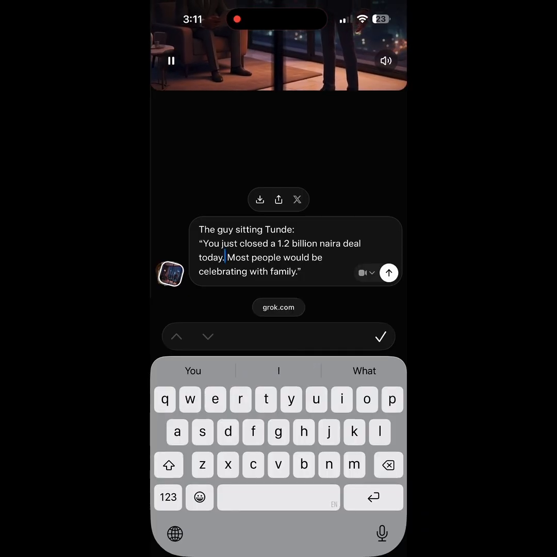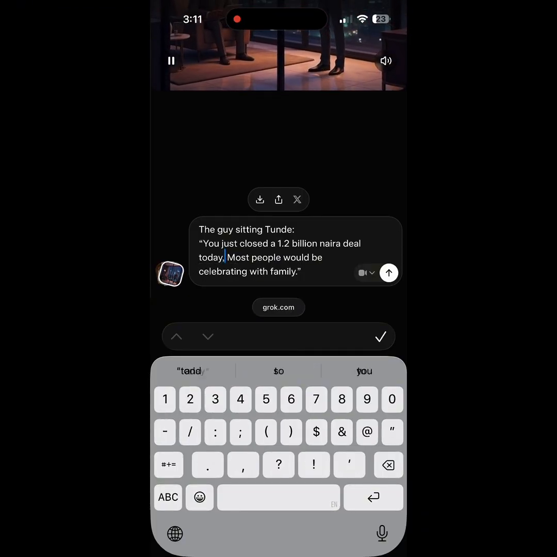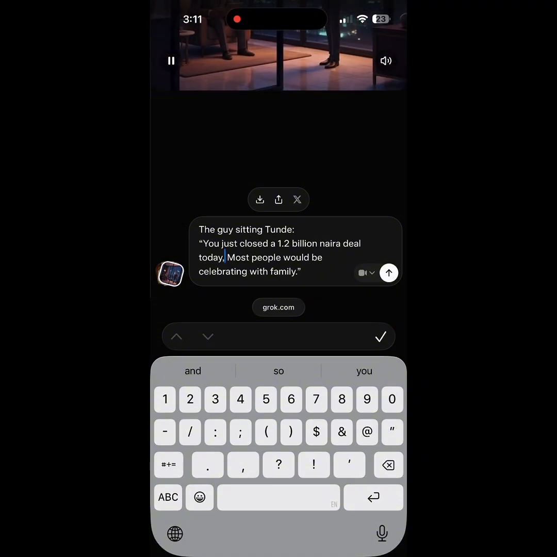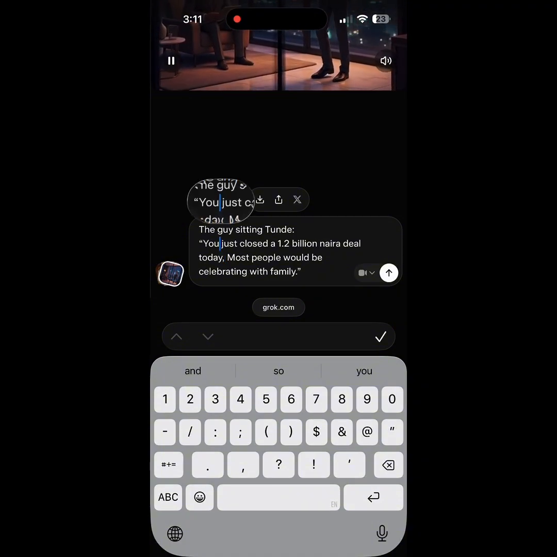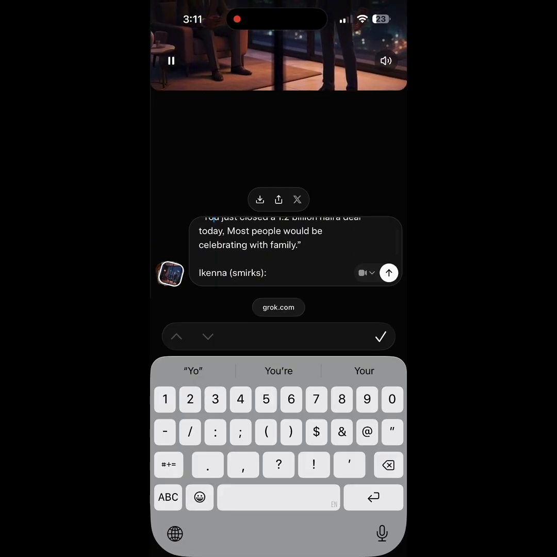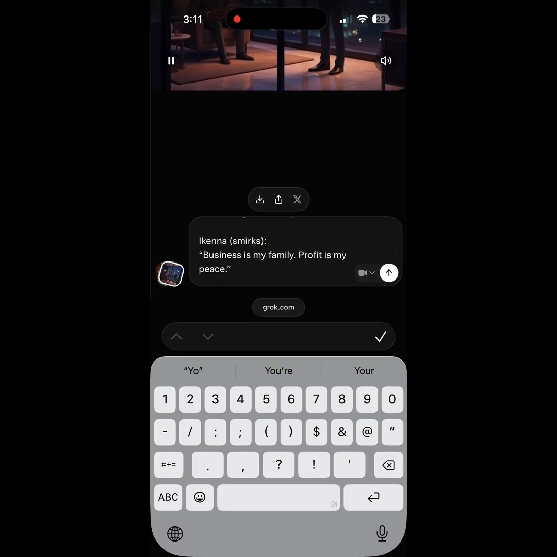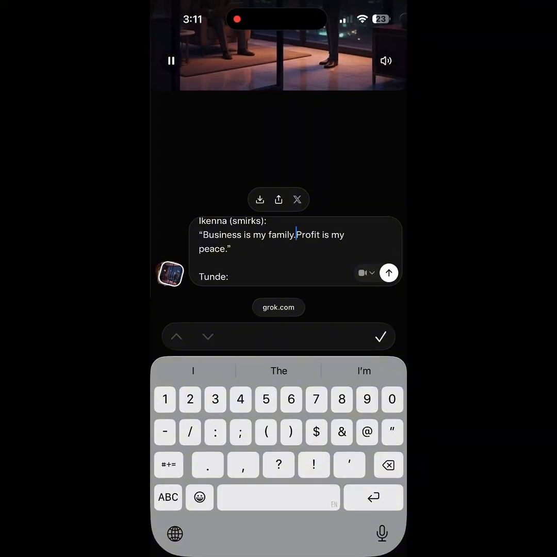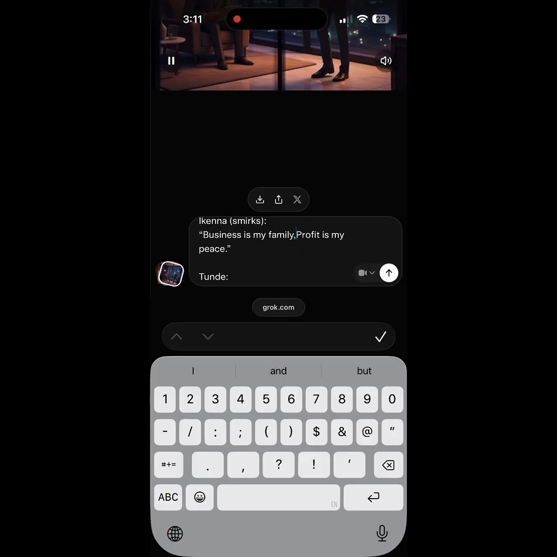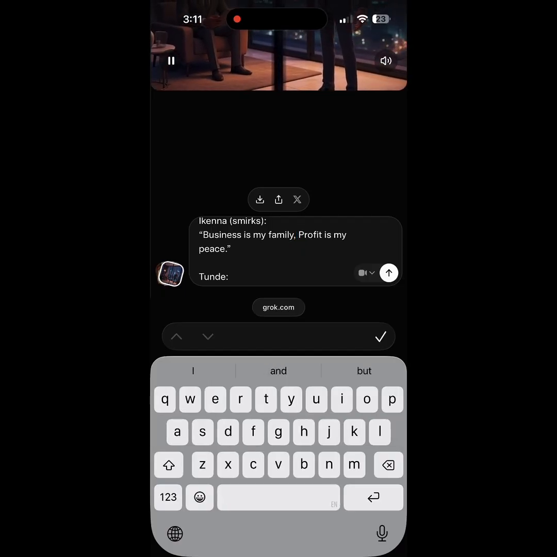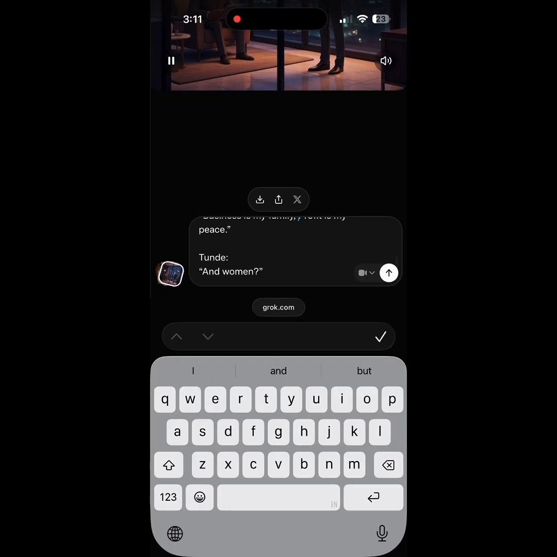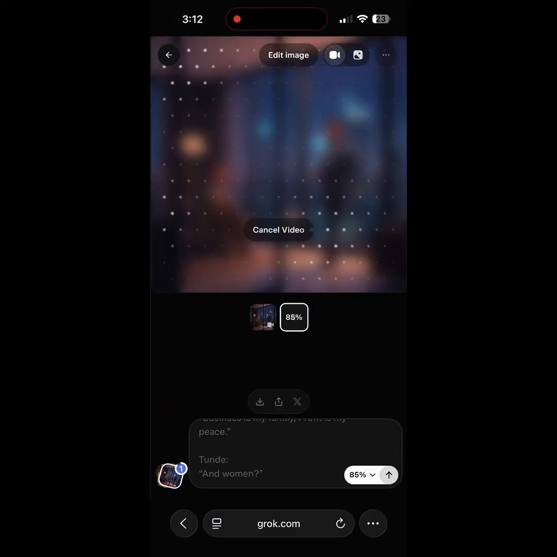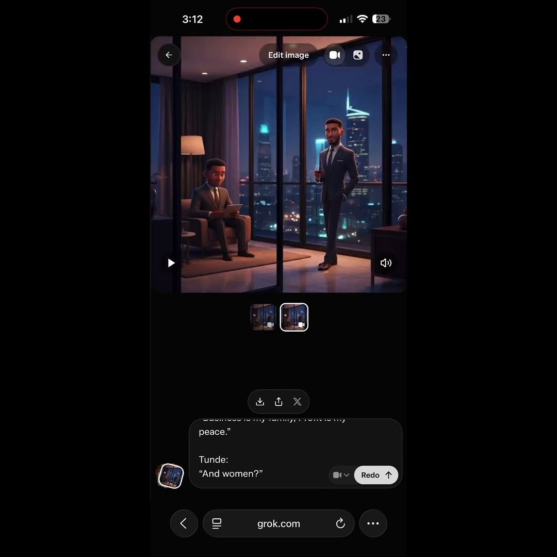Okay. So there's a mistake here. What Tunde is supposed to say, Ikena is saying part of it. So what I notice here now is there's a full stop after that today. Meanwhile, it's supposed to be a comma. So you can make all those adjustments until you get your perfect dialogue. So you just keep retrying it, keep redoing it until you get what you want. So now I just remove the full stop, I put a comma instead.